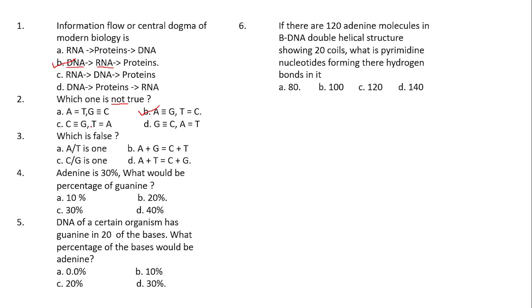But let us confirm about C and D even. In C, they have given cytosine binds with guanosine with 3 hydrogen bonds. Yes, perfect. Then thymine binds with adenosine with 2 hydrogen bonds. Yes, it is also correct. Then what about option D? Guanosine binds with cytosine with 3 hydrogen bonds and adenosine binds with thymine with 2 hydrogen bonds. It is also correct. So options A, C and D are properly mentioned here, and option B is wrong. That is why option B is not true.